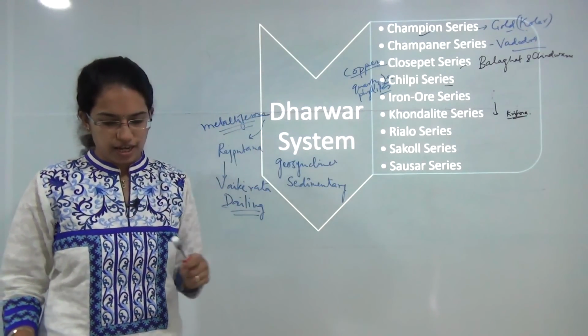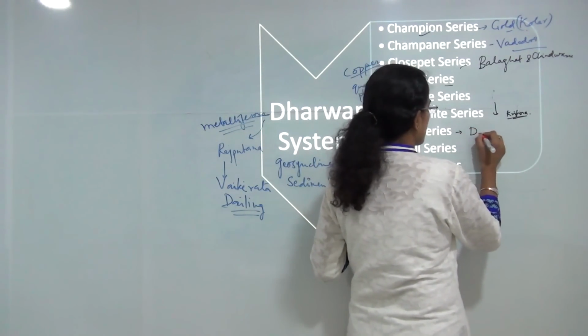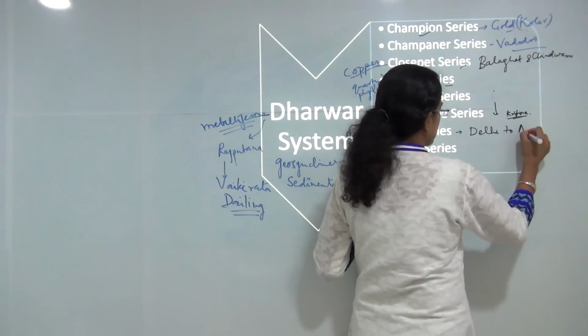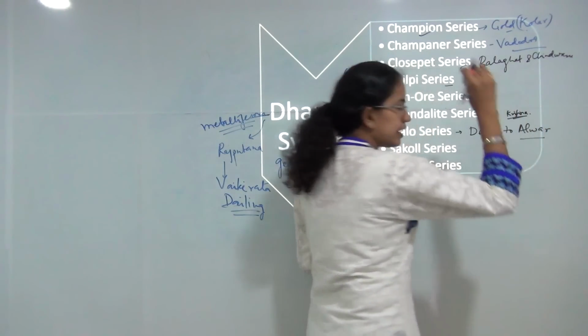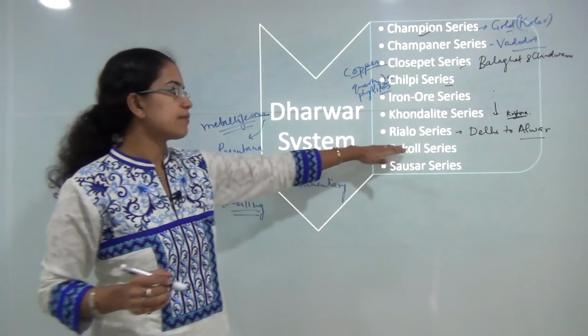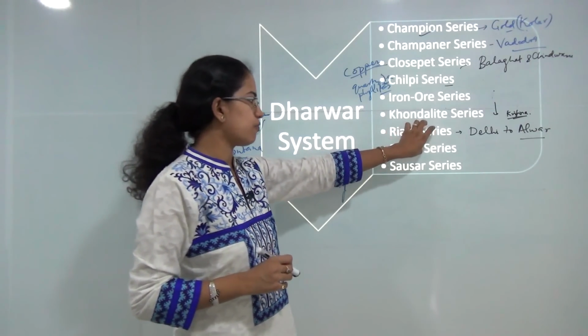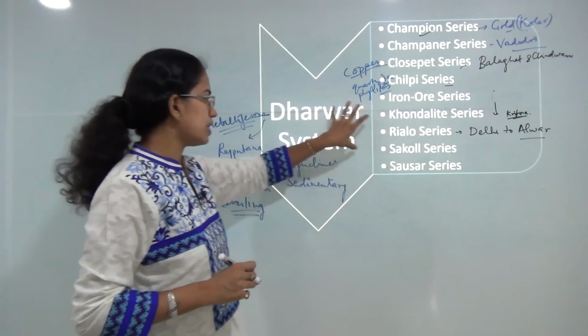The next is the Aravalli series. Aravalli series is also known as Delhi series. It runs from Delhi to Alwar. So Delhi to Alwar, the whole belt is known as Aravalli series, and this series is famous for its marble. Bhagwanpura and Makrana are the major areas that fall under the Aravalli series of Dharwad system.